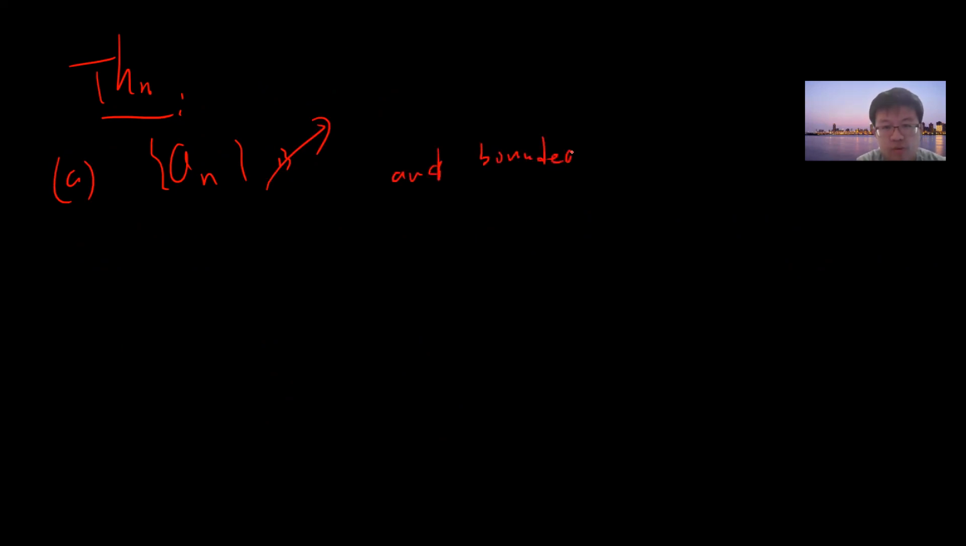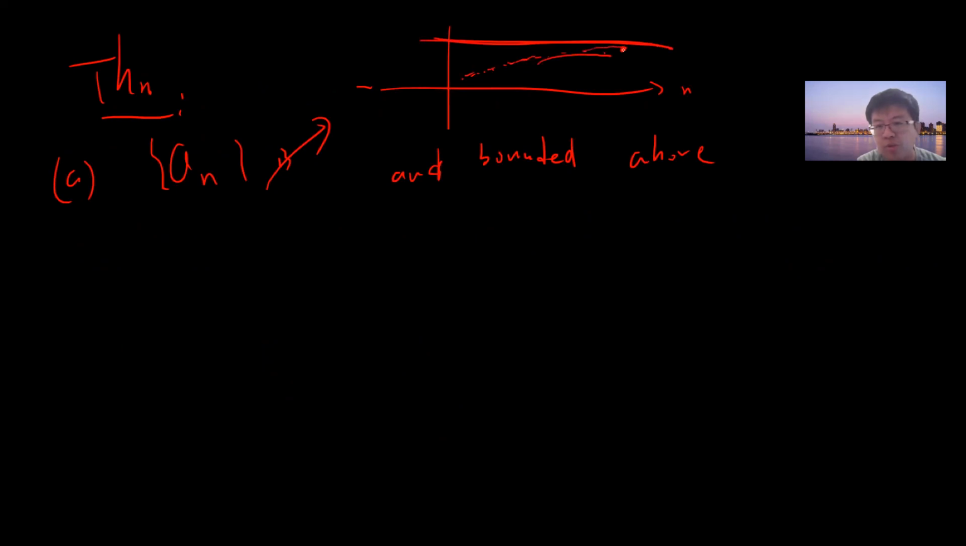A very important theorem: if an is monotone, say increasing (I use this arrow to mean increasing), and bounded above, so your an keeps increasing but there's a bound here. Imagine you should hit some point and cannot keep increasing. Your intuition is correct. Then an converges.